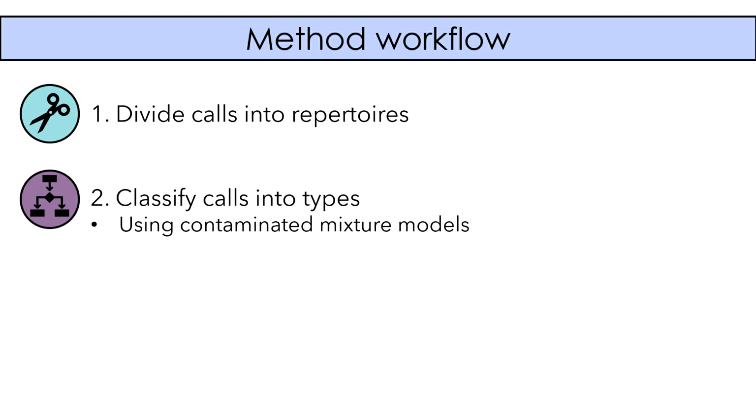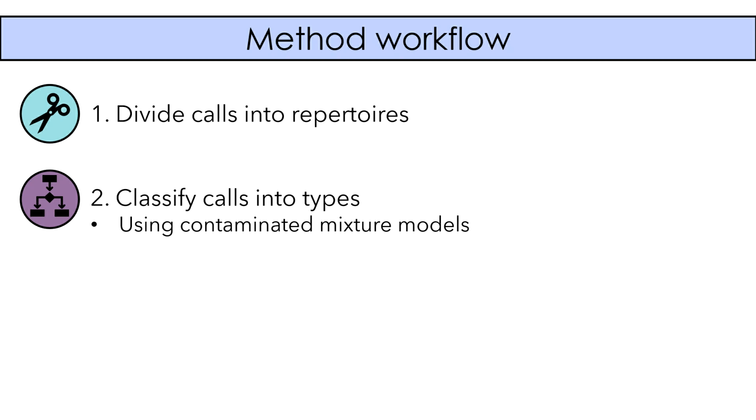Then we classify calls into types using contaminated mixture models. This type of mixture modeling looks for clusters in datasets using multivariate contaminated normal distributions, which is just a long-winded way of saying using a two-component normal mixture, where one component represents the good observations in your dataset and the other represents the bad, or the noise. And this is a nice modeling approach because it lets those bad points be downweighted when calculating the component means